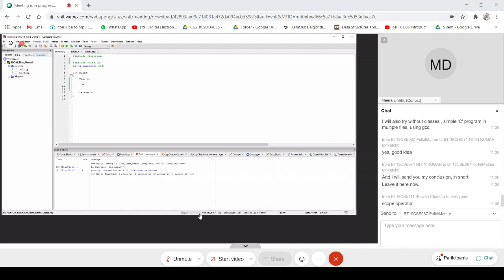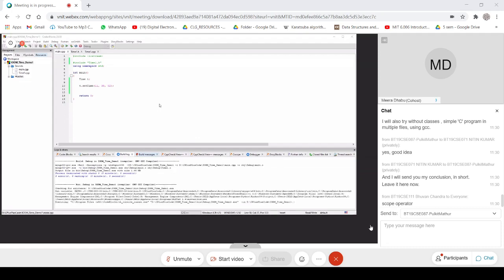Now you want to set the value. So t dot set time. And here you need to pass the values. So say right now the time is 11 hours, 38 minutes. Assume 02 seconds. Again, I will compile it. My program is fine. I will execute it. But there is no output statement, so it will not show me anything.